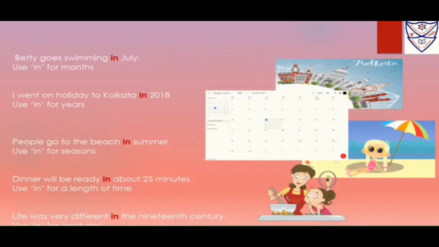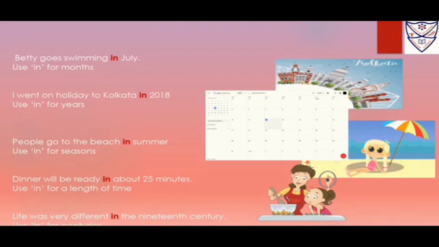Here I will show some examples about "in". First we saw "in" when we are using it for a place. Now here we are using "in" for a period of time: months, years, seasons. Now let's see some examples. Betty goes swimming in July. Now here we have used "in" for months.